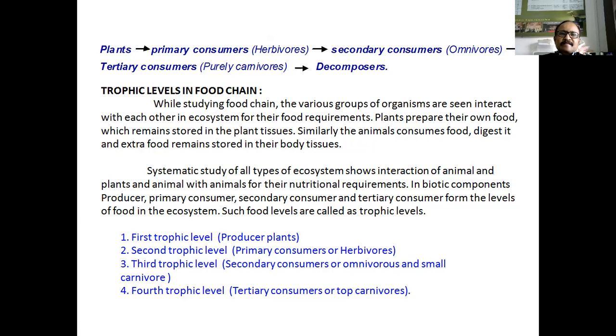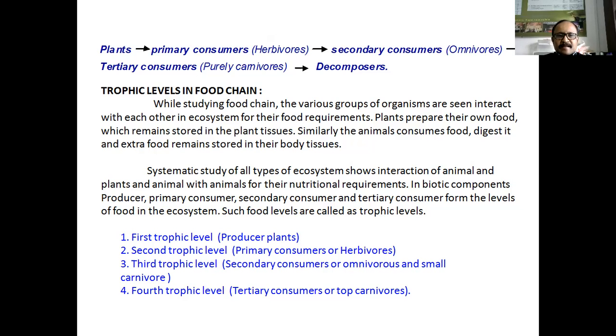In case of secondary and tertiary consumers, these animals eat the flesh of other animals and digest the food in their stomach and intestine. They use some of the food for preparing energy and extra food will be stored in their body tissues. Okay.